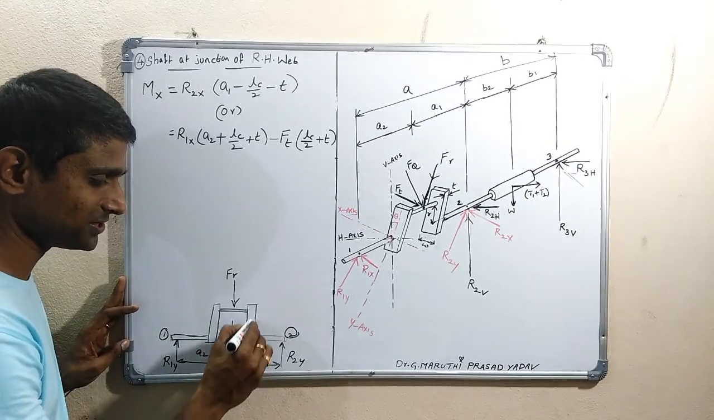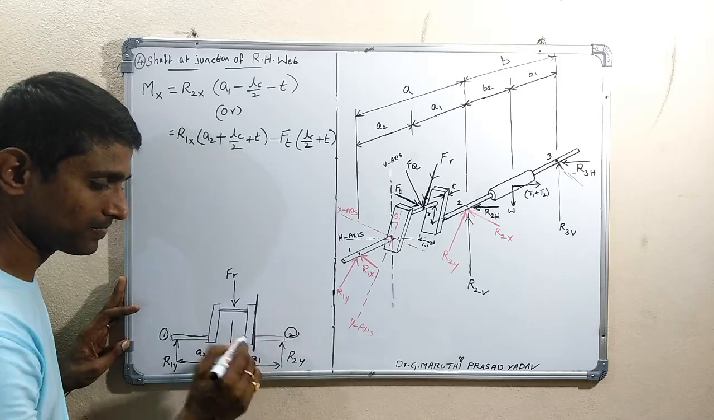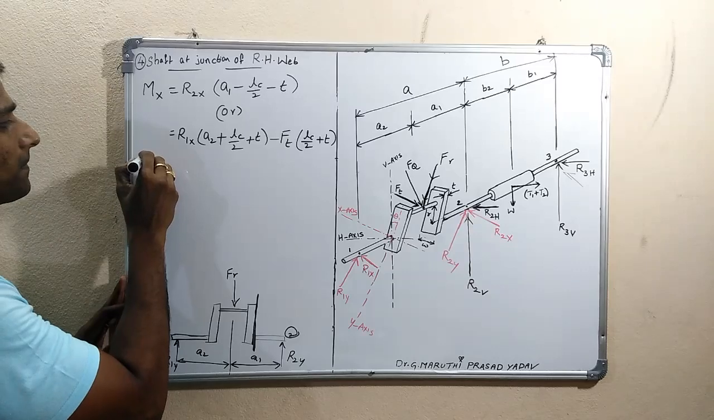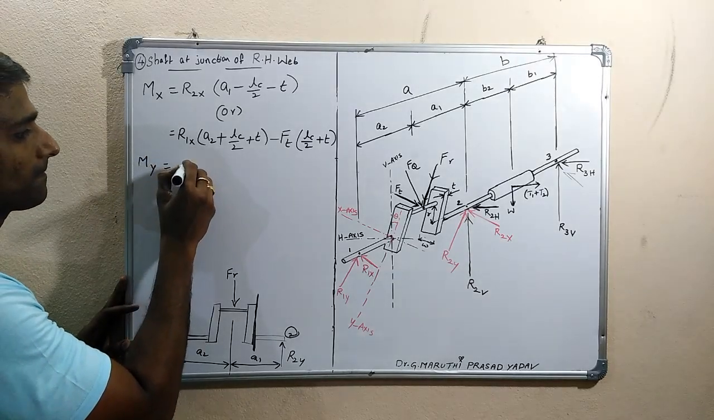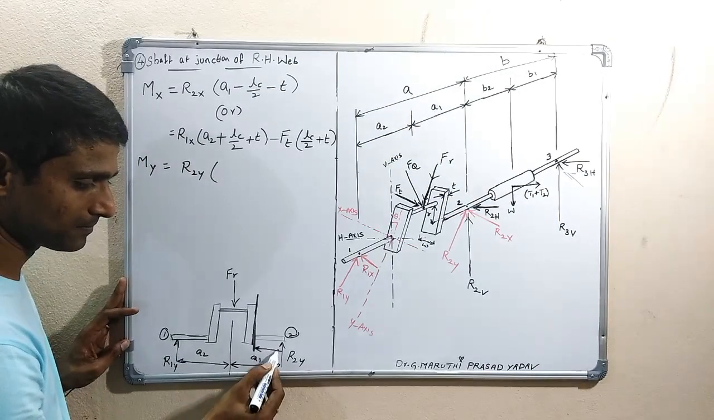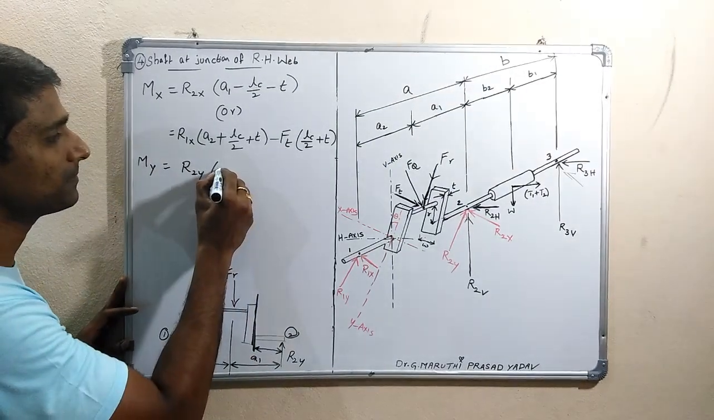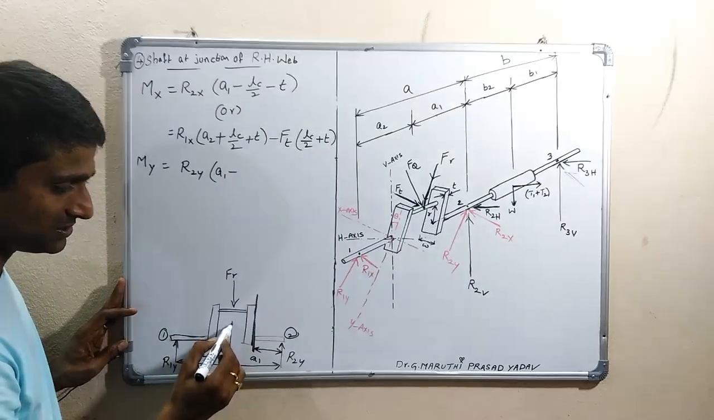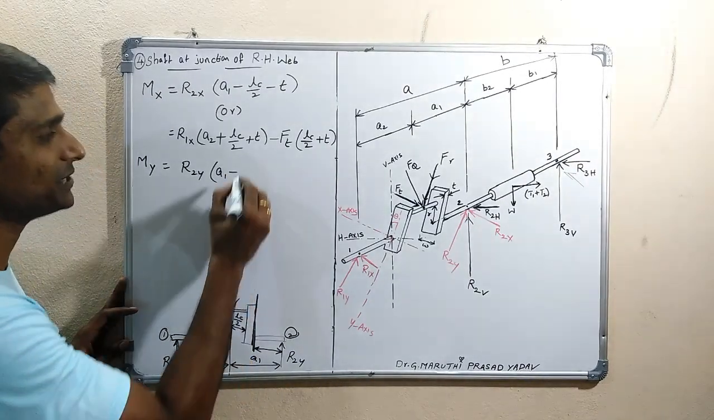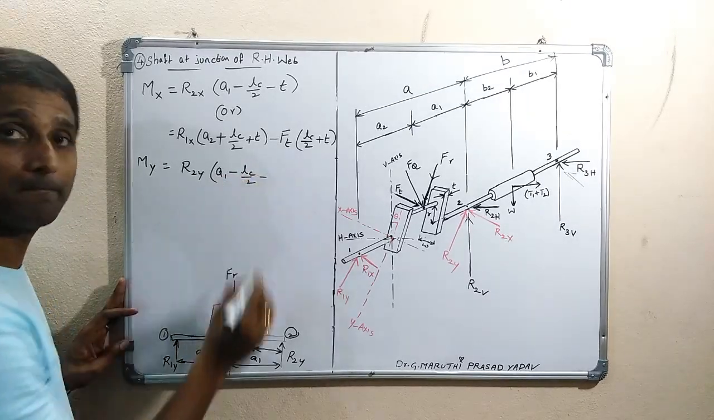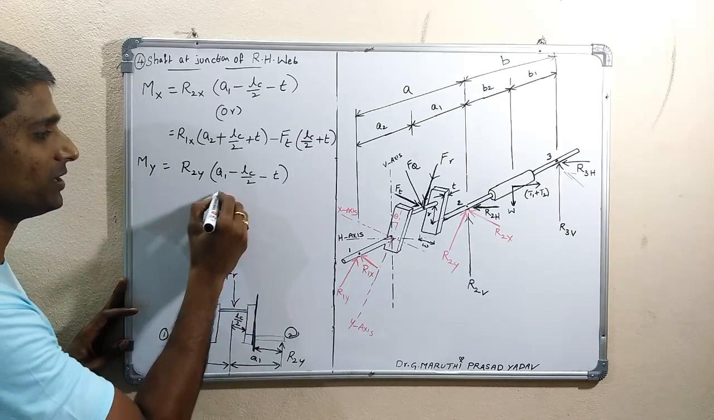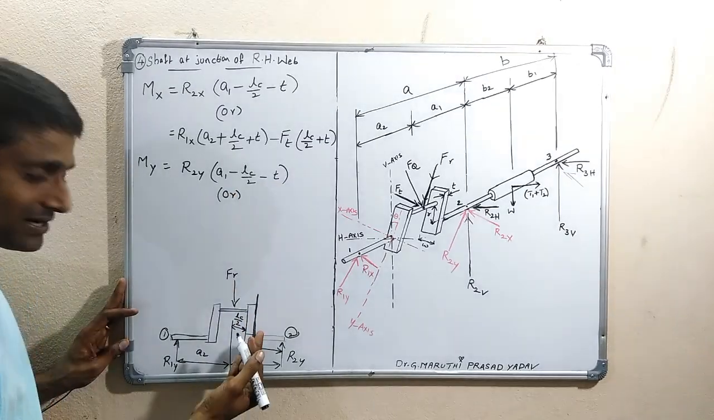From this cross section, you can take the right side or the left side. On the right side only one force is there. Therefore, R2y into the distance from here to here, this is A1, minus this value, LC by 2, minus this thickness of web, T. This is one way.